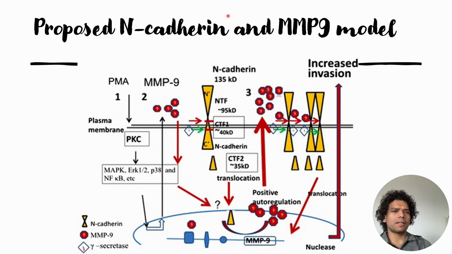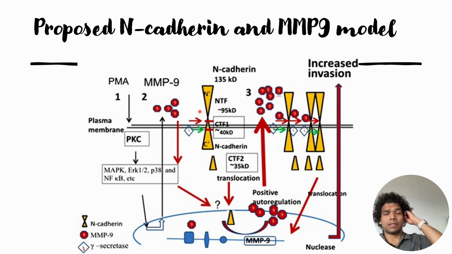In this video, we will discuss the proposed N-Cadherin and MMP9 model that this paper finally proposed, based on the results that they have observed from their experiments. So, what they said is that PMA will trigger the MAPK pathways, and these MAPK pathways thereby lead to the expression of MMP9 in the cellular matrix, and this MMP9 will then cleave off the N-terminal